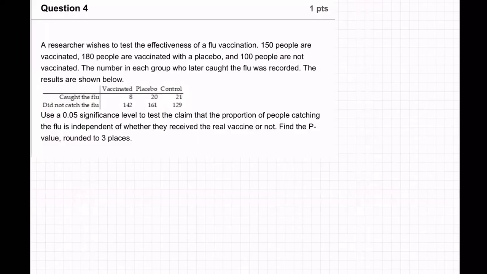Okay, so in this question, they want to say a researcher wishes to test the effectiveness of a flu vaccination. 150 people are vaccinated, 180 people are vaccinated with a placebo, and 100 people are not vaccinated at all. We have 3 different groups, right? Vaccinated with a fake, a placebo, and then not vaccinated at all.